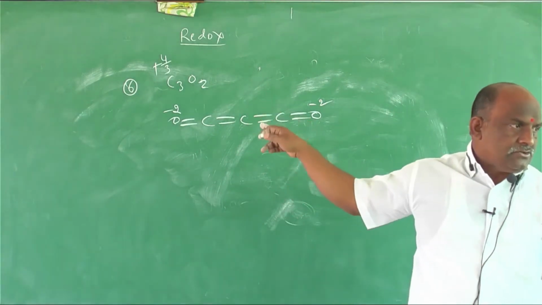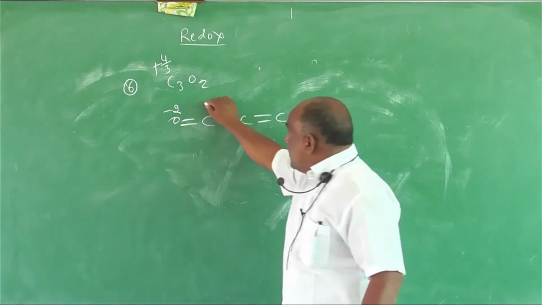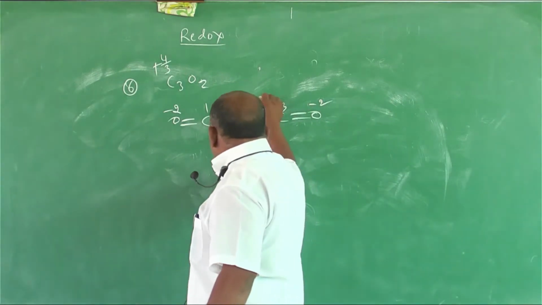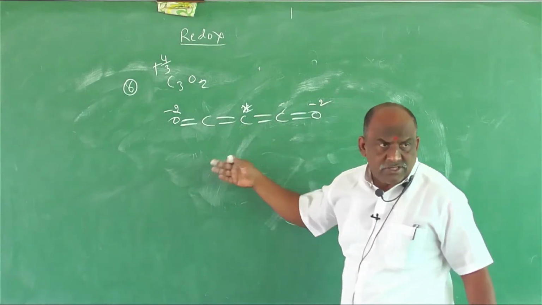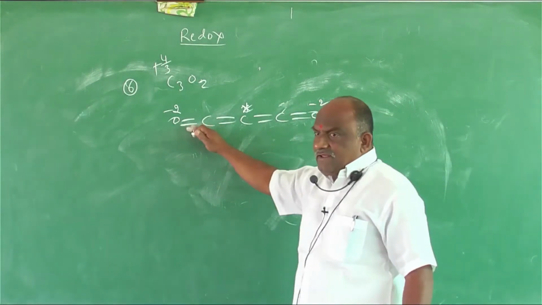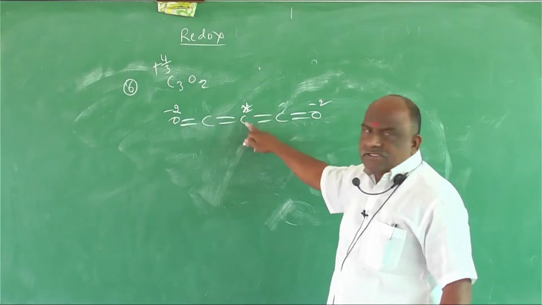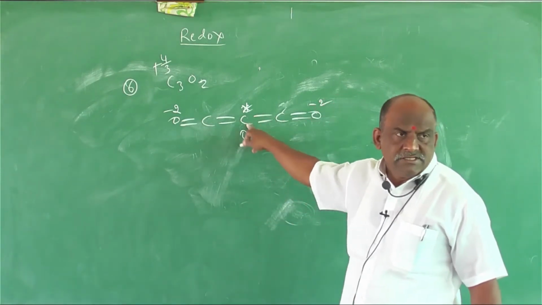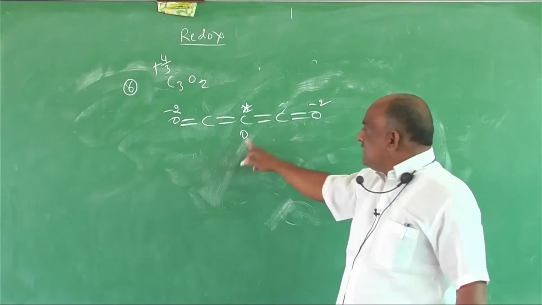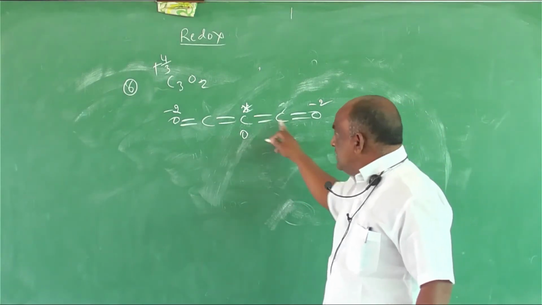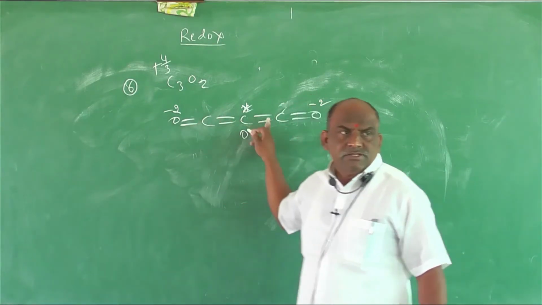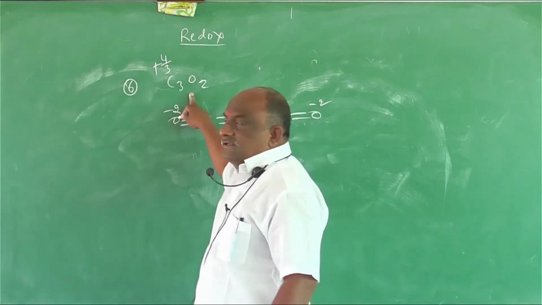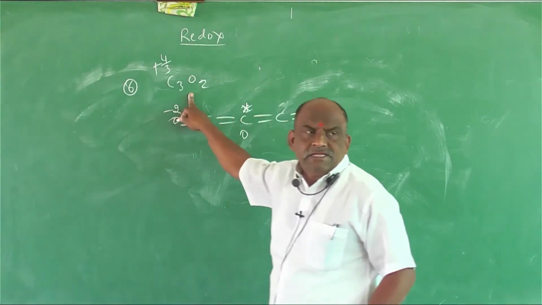That is the overall oxidation state. Individually they may ask for carbon 1, 2, 3. Suppose it was given like this, sometimes they give a star in the structure. One more question we expect for the entrance. They give a structure like this: the oxidation state of the star carbon is what? 0. Clear? The oxidation state of the star carbon is 0. The right side carbon is +2, and the left side carbon is also +2, giving a total of +4. Clear? So what will be the answer for this? 4 by 3. This is a direct NCERT textbook question.